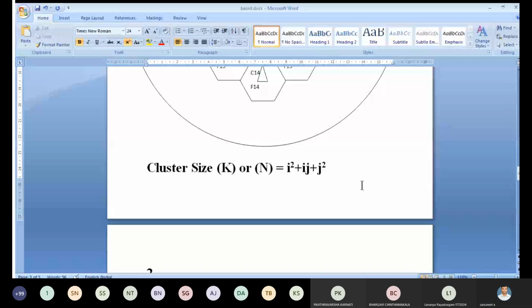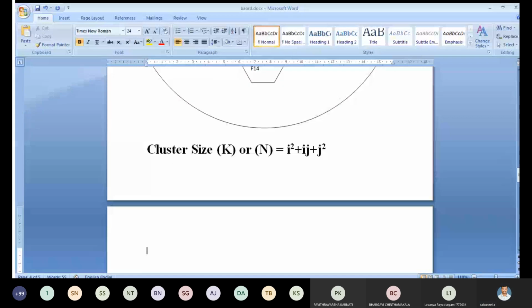Suppose i equals 1, j equals 1: then K equals 3. If i equals 1, j equals 2, then K equals 1 plus 2 plus 4, which is 7.